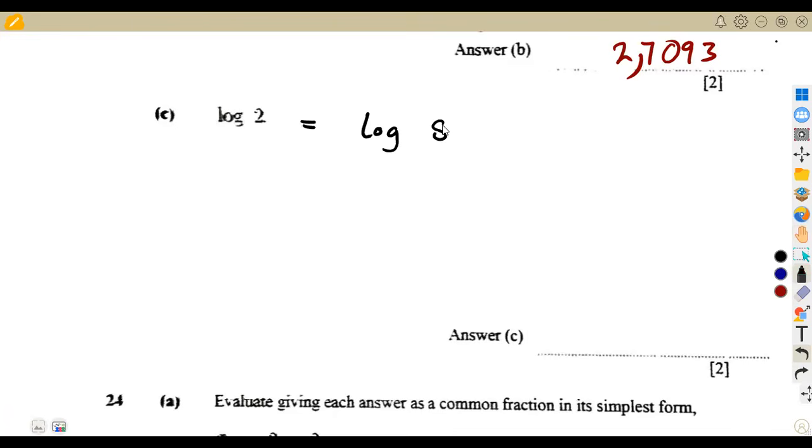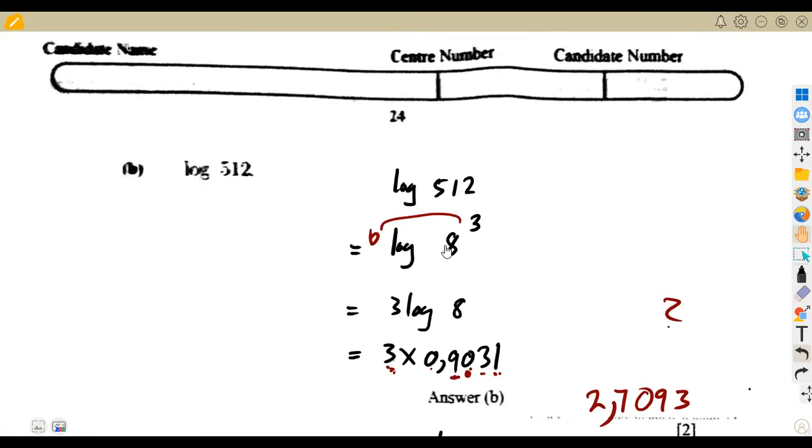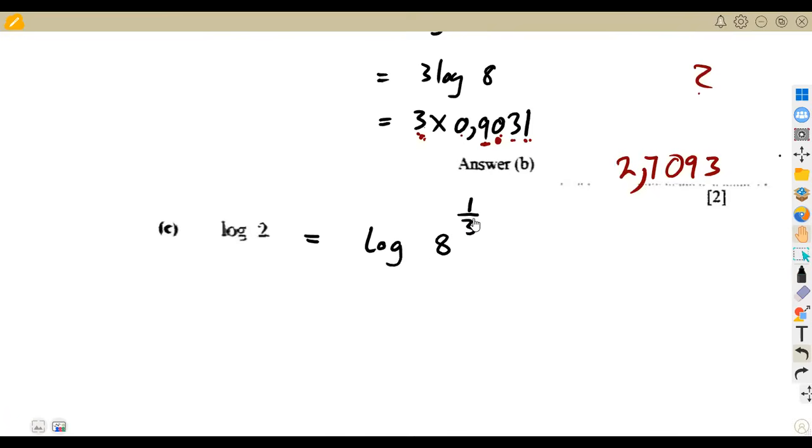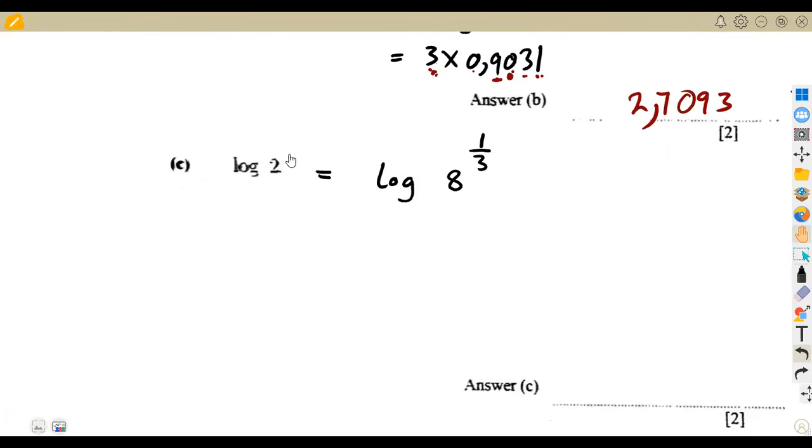It means 8 to the exponent of a third, the cube root of 8, and the cube root of 8 is 2. So in order for you to get 2, you must have the cube root of 8, which is to the exponent of a third, just like what we had here. 8 to the power of 3 is 512. We never changed the question. The question is still the same, but we just wrote it in terms of 8. 8 to the power of a third is 2. We're just writing the same 2, but in terms of 8. So as we saw from the previous case, we have to drop the exponent. So it is going to be a third log of 8, and we have the log of 8 here.